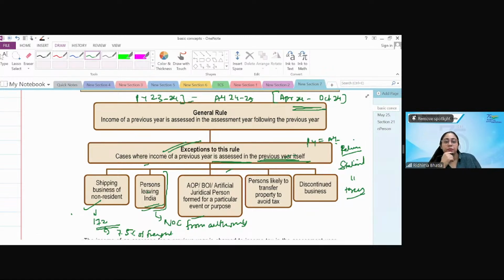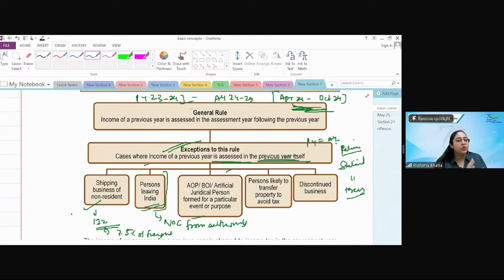Then what will happen? So before his assignment is over, generally Big Four gets a lot of business out of it. They have to get an NOC from his AO that he's leaving India, but this is his income for that period. This is the April to October period. This is his income, and these are his taxes. And all the responsibility of filing his return is on this person who is in India or on this company. So do not worry, you will get everything in your due course.